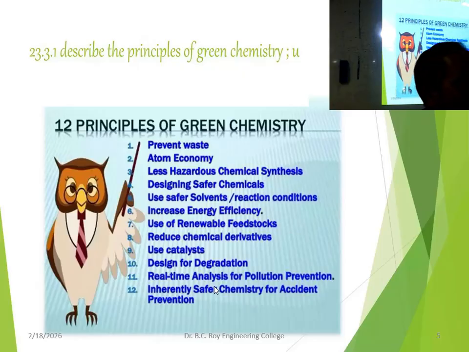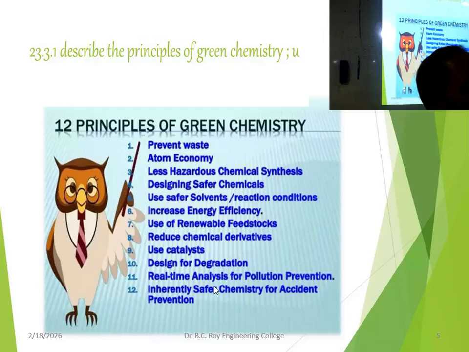First of all, prevent waste. We will go by a method or process where the formation of waste is prevented or minimized as much as possible. Like we go for recycling, reuse, reduce, different techniques we will be using so that waste minimization takes place. And if waste is generated, it will not be dumped; it will somehow be used as a raw material for some other product. That is prevent waste.